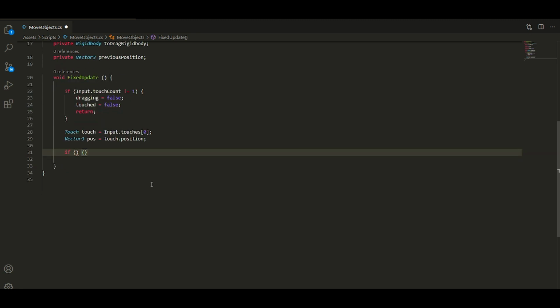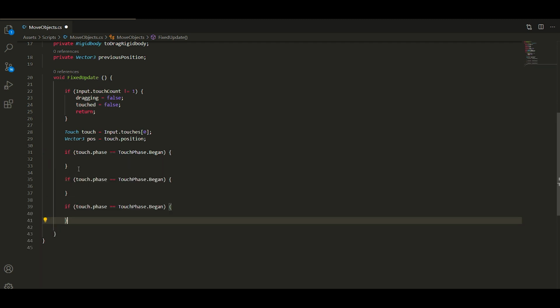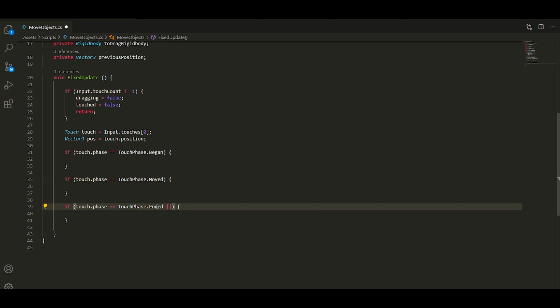If there is one touch, we define this touch and its position, and then we need three if statements for different phases of this touch. It can be began, moved, and ended or cancelled.